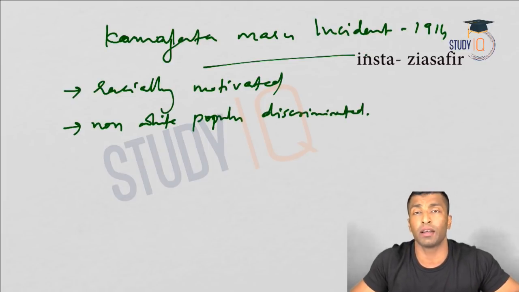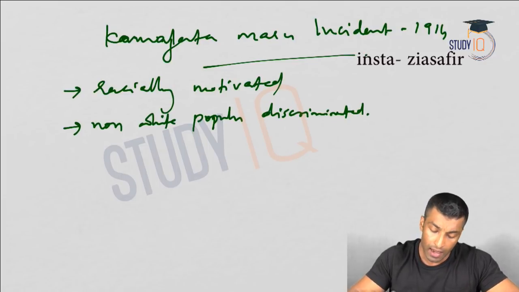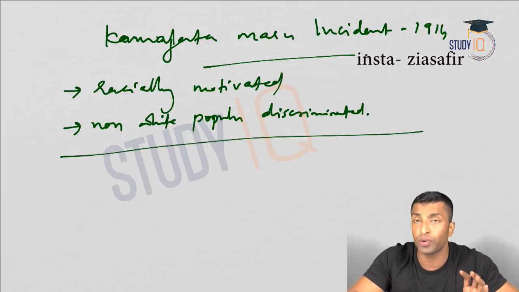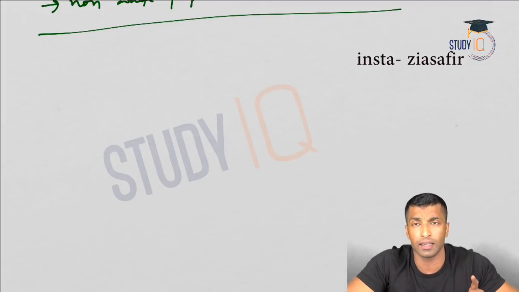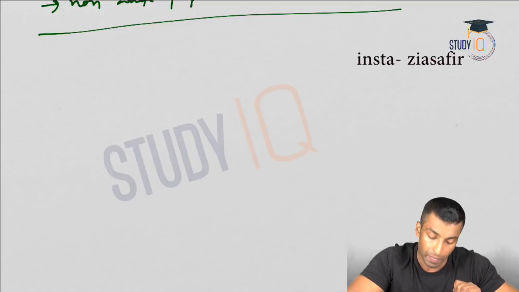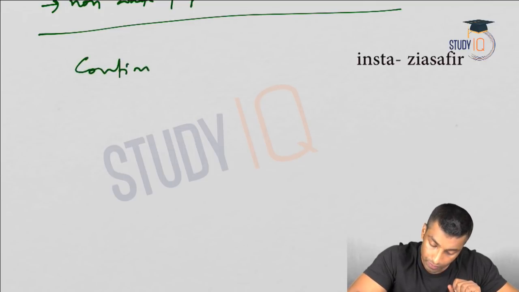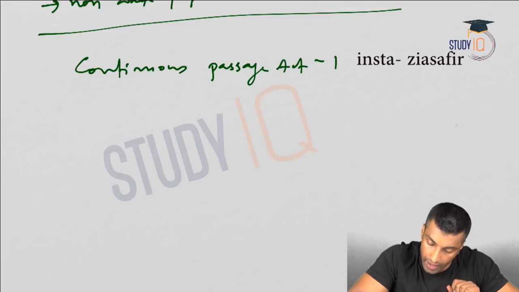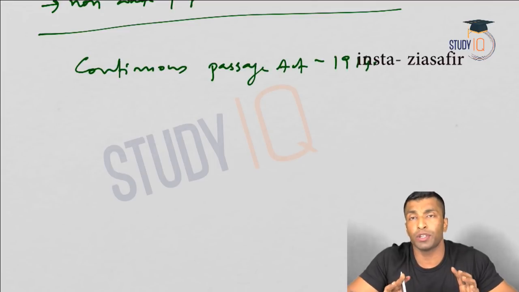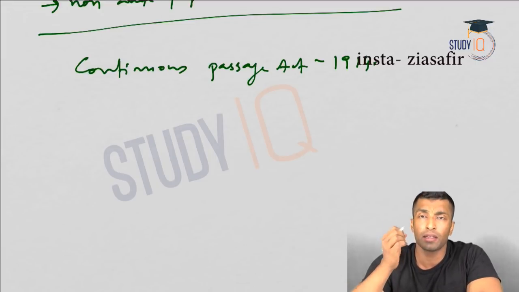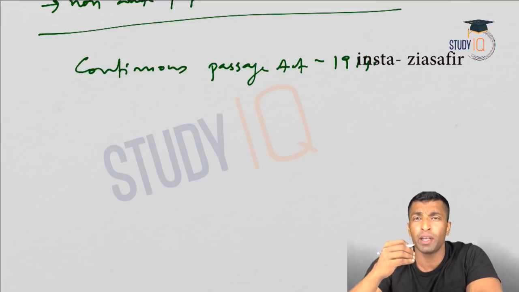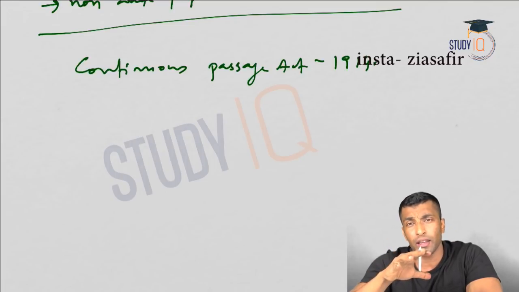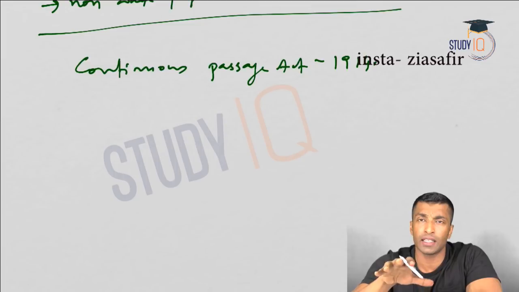They passed an act known as the Continuous Passage Act, 1914. I'll tell you what this incident is all about, but before that you need to know about this act, because the Komagata Maru incident is connected to it. Under the Continuous Passage Act, migrants coming from some other place were prevented from becoming legal migrants unless they satisfied certain conditions.